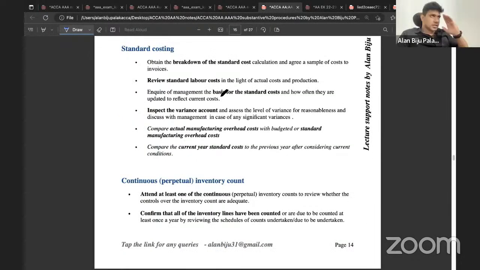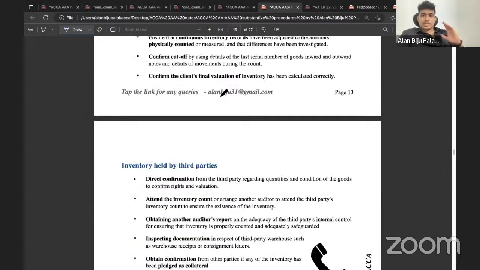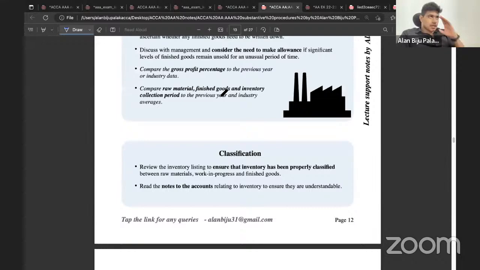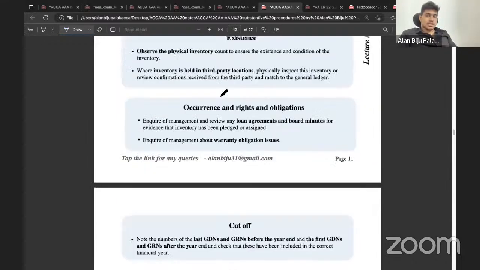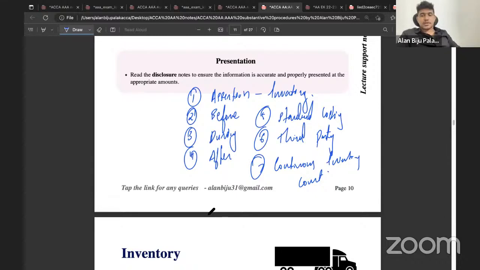So whenever you get a scenario, you need to focus on and try to get a good picture of what the examiner is actually intending to ask you. Whether he is actually asking you about the assertion specific point, or before the inventory count, during the count, after the count, standard costing, third party inventory, continuous inventory count. Just consider what the examiner actually demands from you. Then you give the answer.